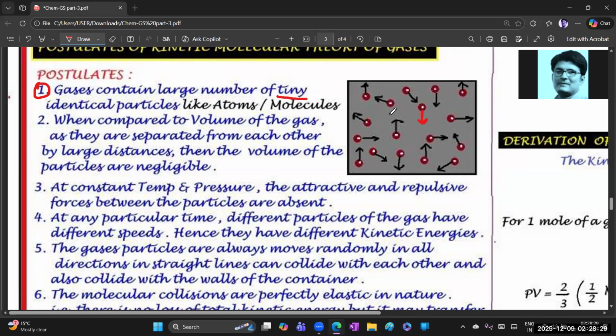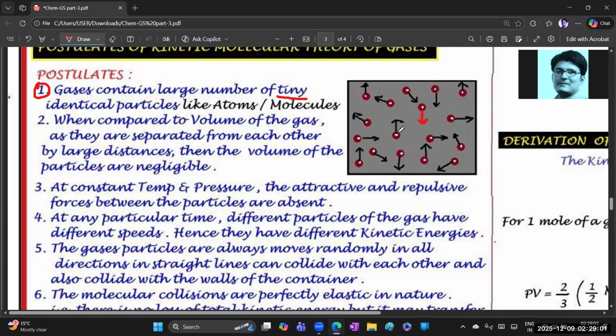They may be atoms, or they may be molecular gases. So that is the first postulate. What is the first point? Gases contain a very large number of particles. See, guys, whenever you press a perfume bottle, a small amount of liquid comes out with the help of pressure. What is in it?